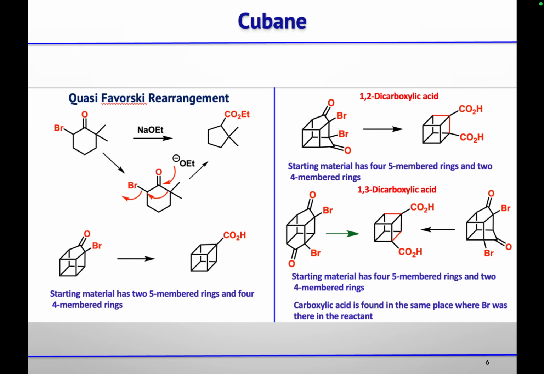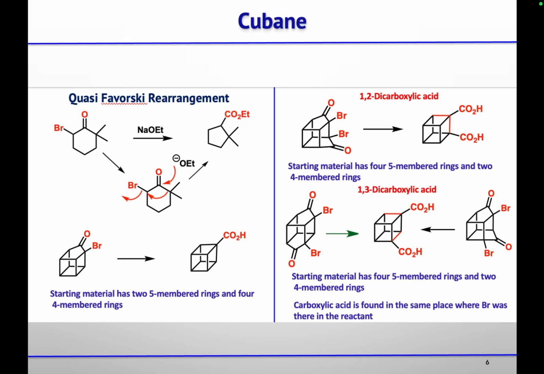Next is the quasi Favorsky rearrangement. The mechanism is similar. The only difference is that at one position you don't have a leaving group, so this cyclopropane ring will not form. Just a simple migration of one bond will take place to give you the carboxylic acid at the same position where your bromo group was attached.